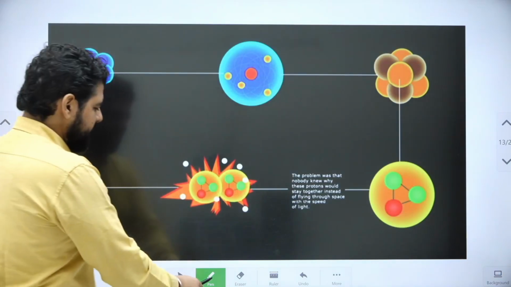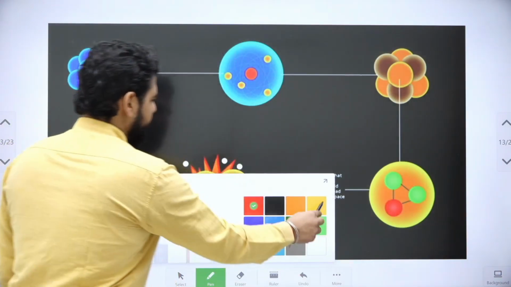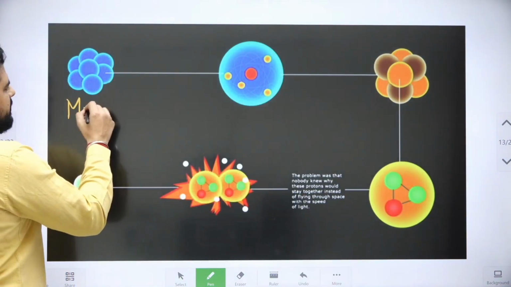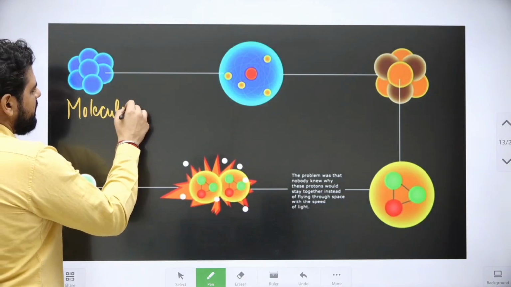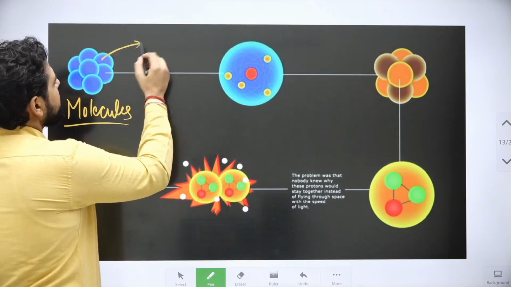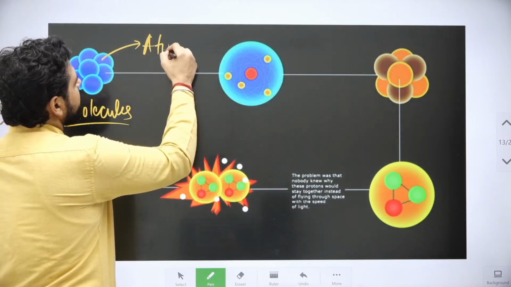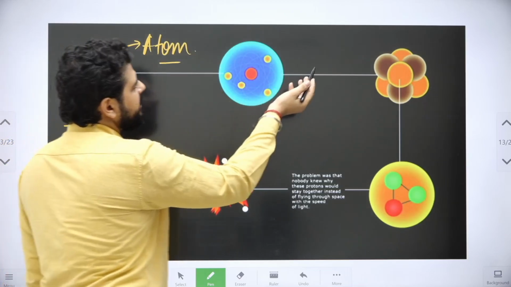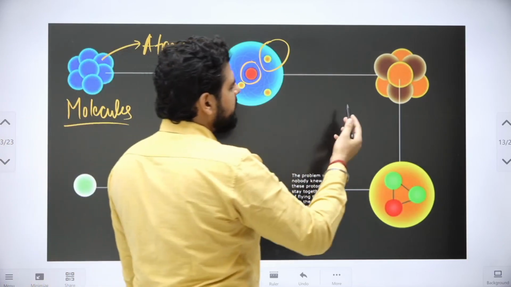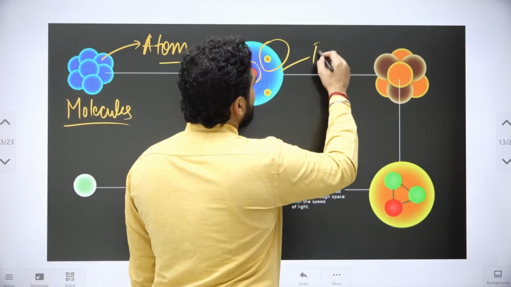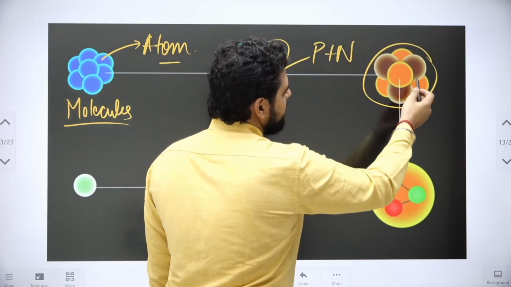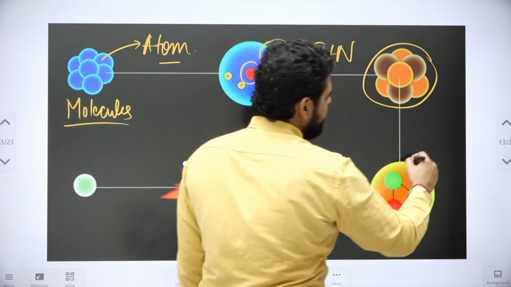Now understand this figure. These are molecules. Everything is made up of molecules, and this is an atom. Every atom has electrons and a nucleus, and in the nucleus we have protons and neutrons. So let's imagine this as protons and neutrons, and this is the proton.